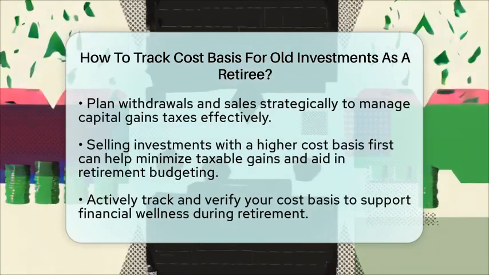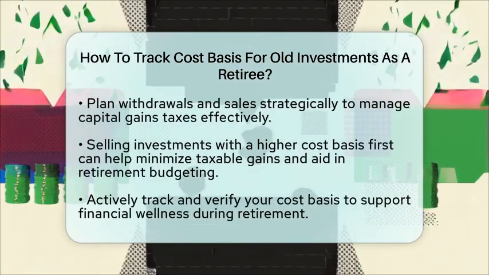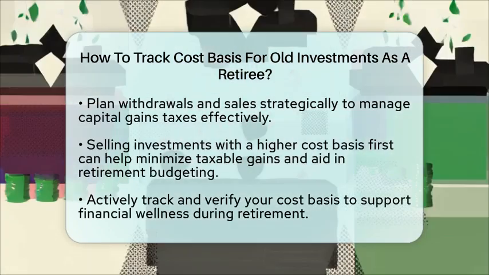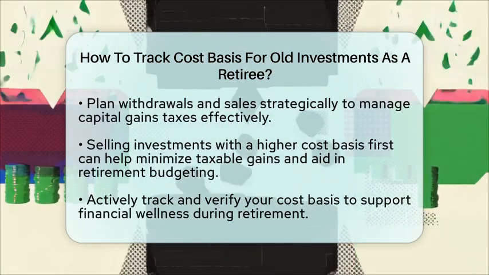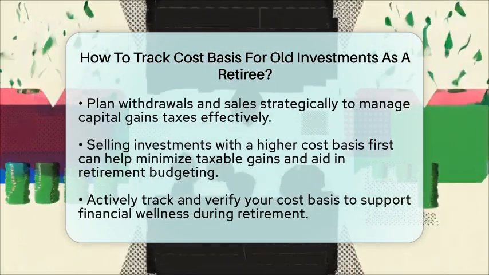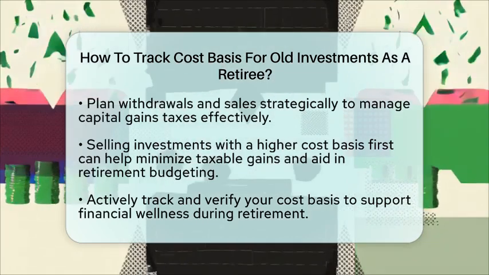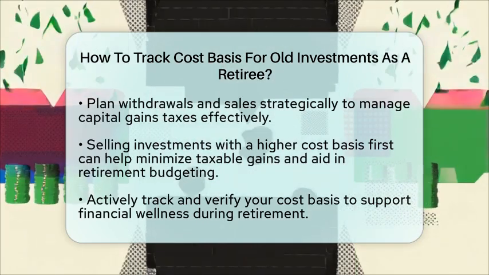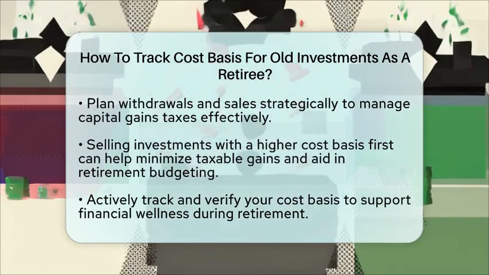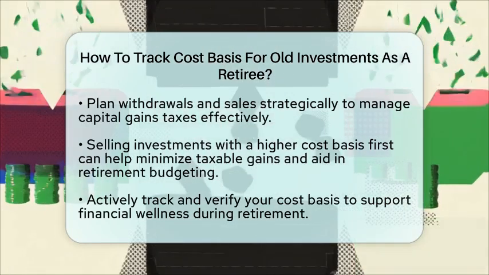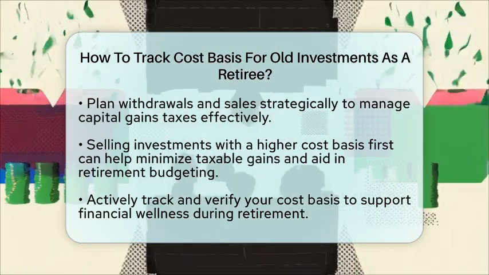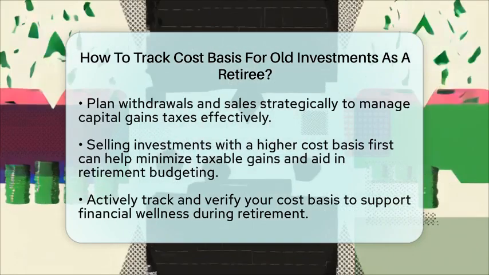Lastly, plan your withdrawals and sales strategically. Knowing your accurate cost basis will help you estimate your capital gains taxes and plan your withdrawals accordingly. This is crucial for budgeting during retirement. For example, selling investments with a higher cost basis first can help reduce your taxable gains.